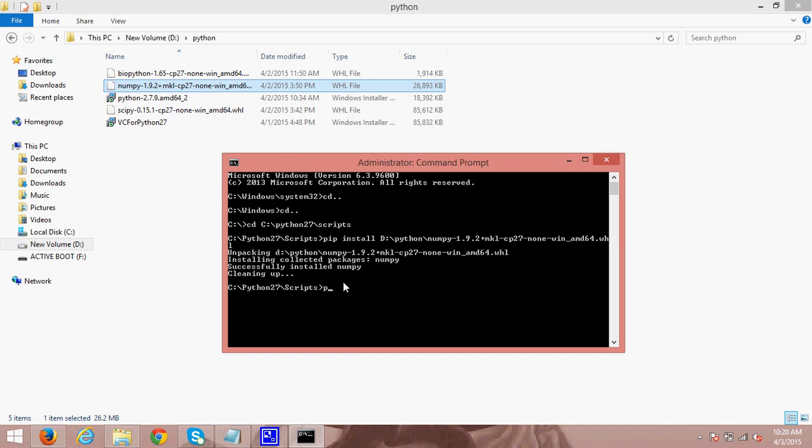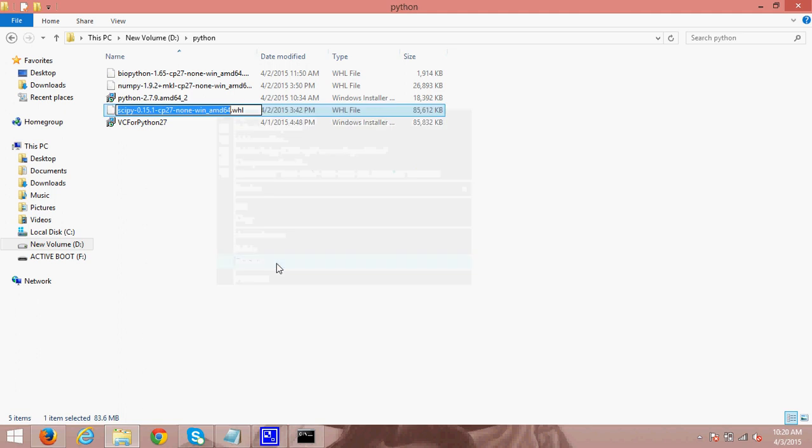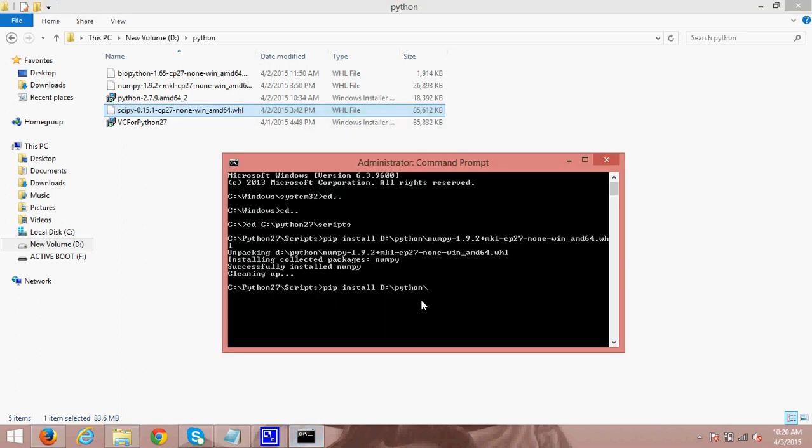Now we will install scipy. Pip install, then the path, Python slash the scipy file name. Yes, even this is now unpacking and will get installed.